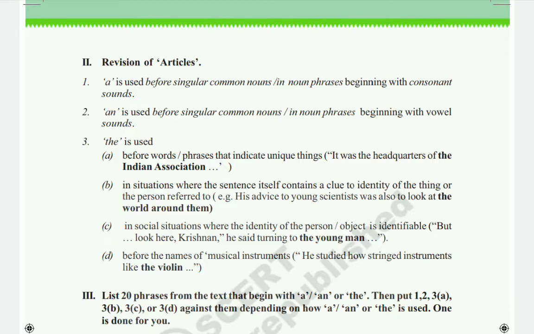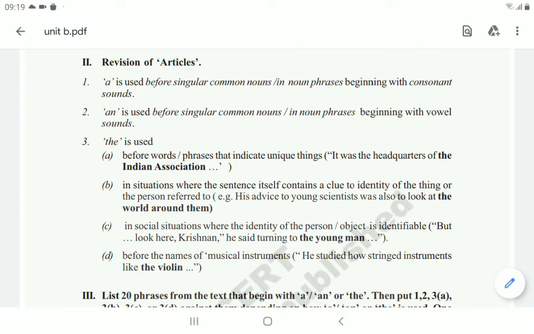Okay, in the English letters, here we have consonants and vowels also. We have 5 vowels, remaining all will be called as the consonants. Okay, so before the vowel sounds, here we have to use an, and before all the remaining consonant sounds, here we can use the A. Okay, so A, E, I, O, U, these are the vowels, children, and all the remaining letters, those will be consonants. So before the consonants, here we can use A, and before the vowels, we have to use an.